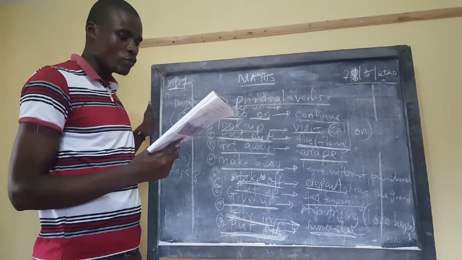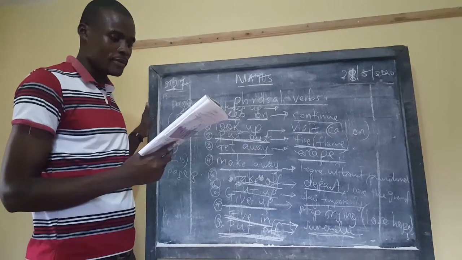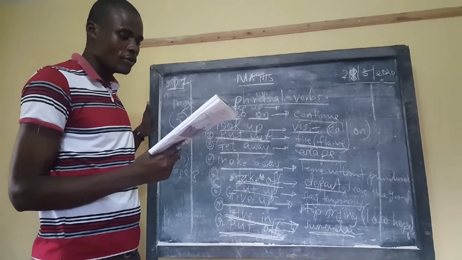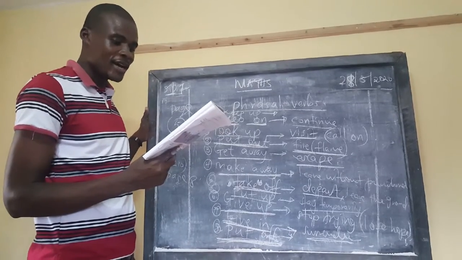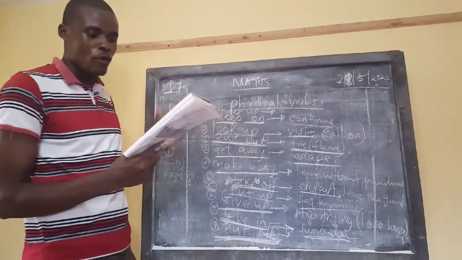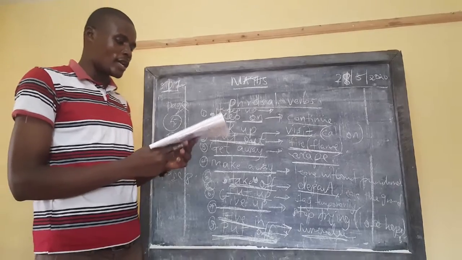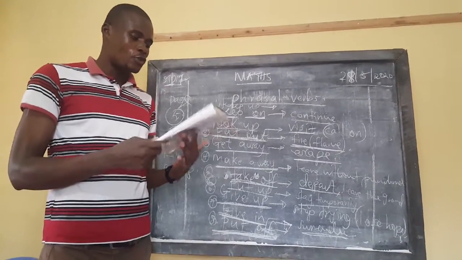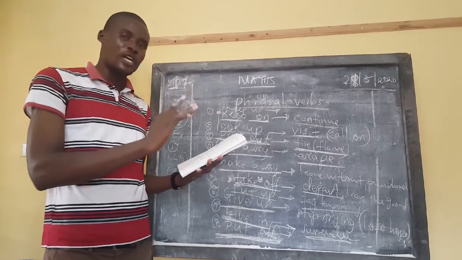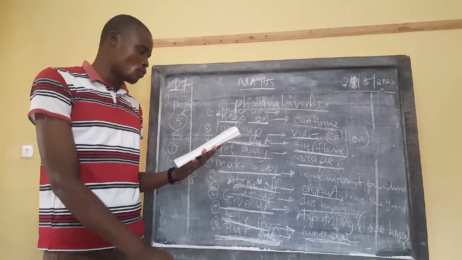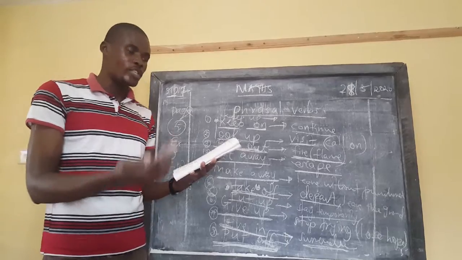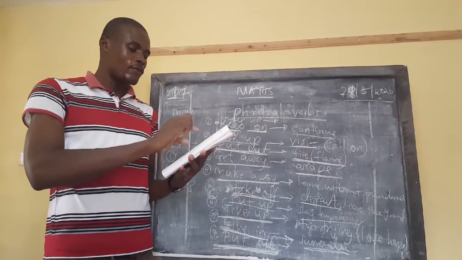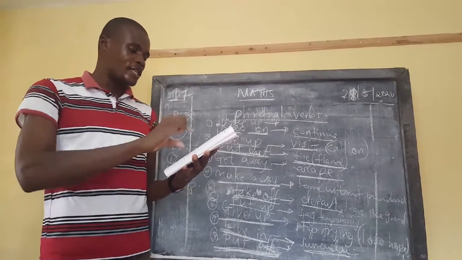You have number 2, to get up. Number 3, take on, give up, get over, let up, give in, make over, look on, and keep on. So Lana, you have now the role to look at them. I'm just giving number 1, to put out. That is to do what? To give just the meaning. Don't write a sentence, but give the meaning. To put out is to extinguish a flame.